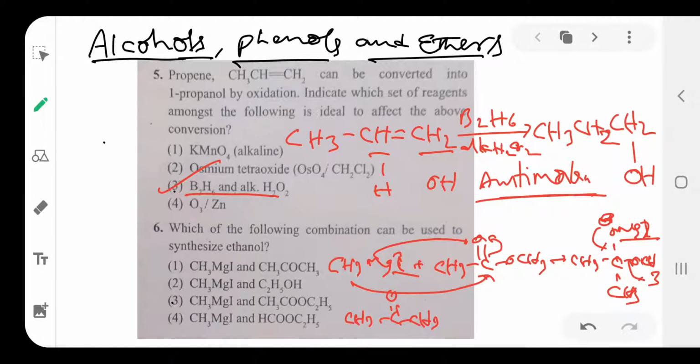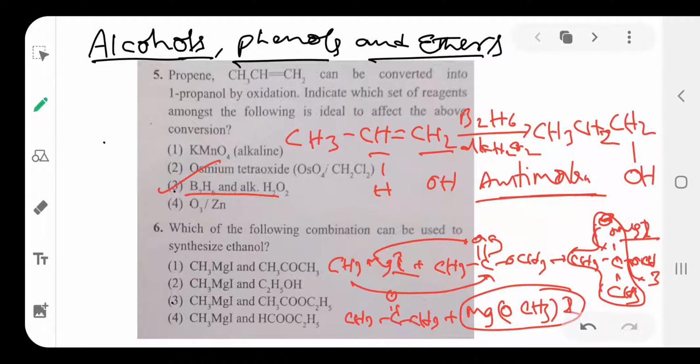Propanone is formed, or this one becomes acetone or propanone. This group is acetone or propanone. The remaining MgOCH3I is the byproduct. Okay. Again it is followed by the hydrolysis, means it is followed by reaction with water. Which compound? This compound is followed by reaction with water.